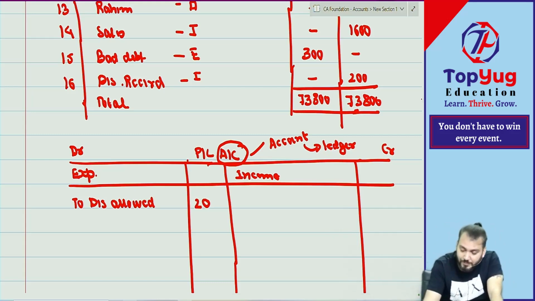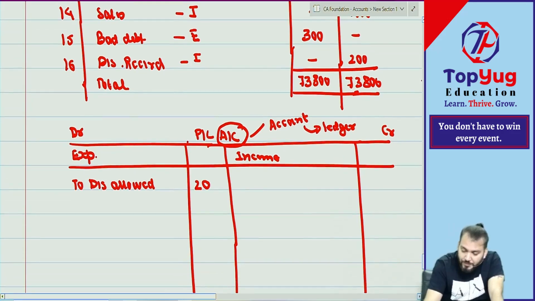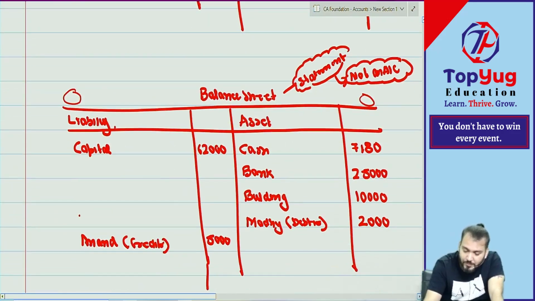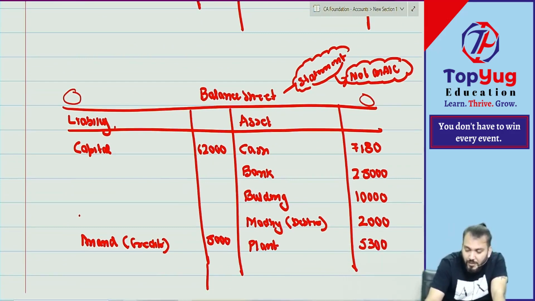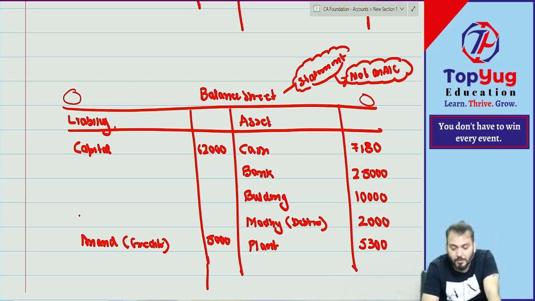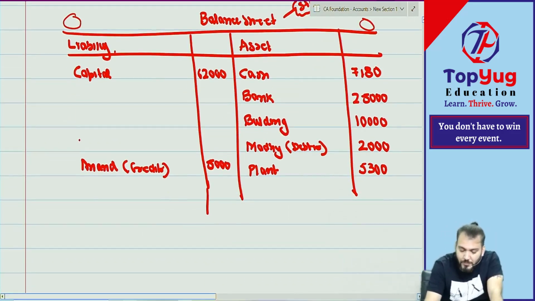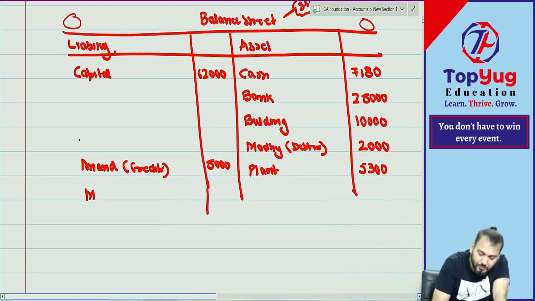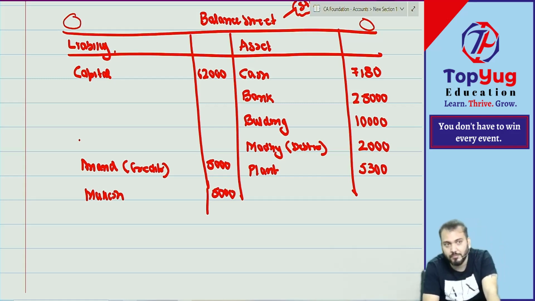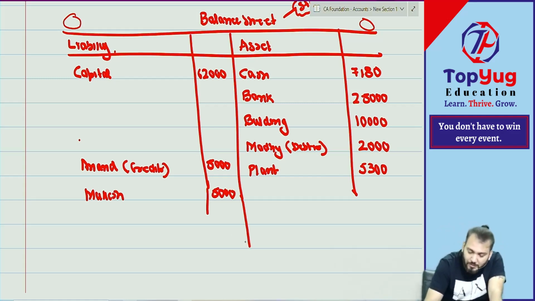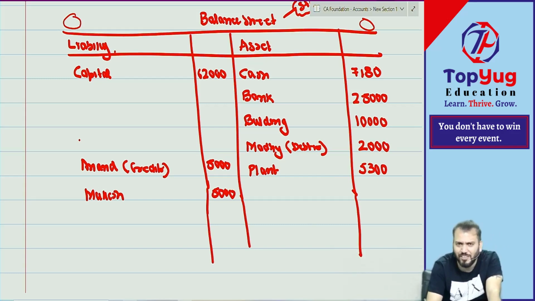Then what? Plant. Plant is what? So plant how much? 5,300. Then Mukesh is what? So Mukesh how much? 5,000. Then what? Rahim is what? Rahim to no balance only.